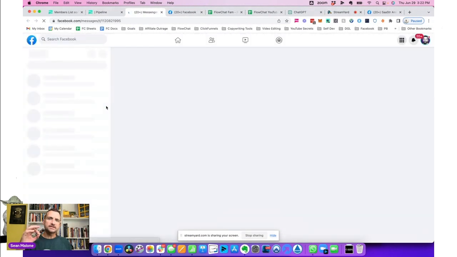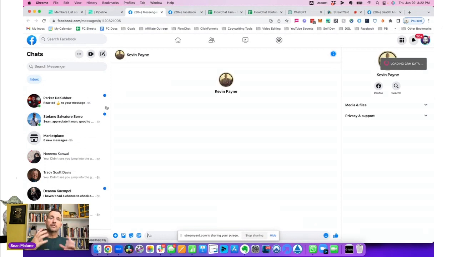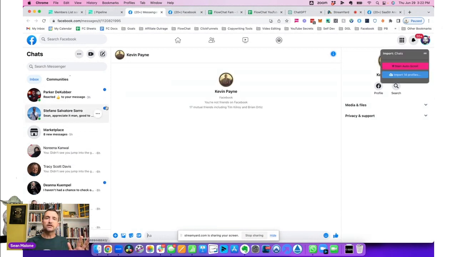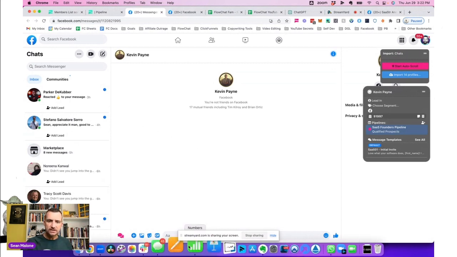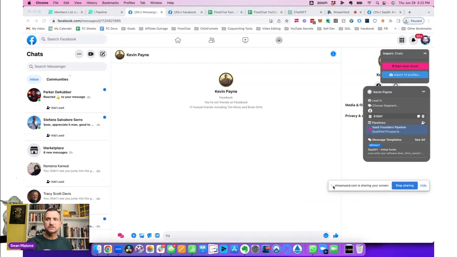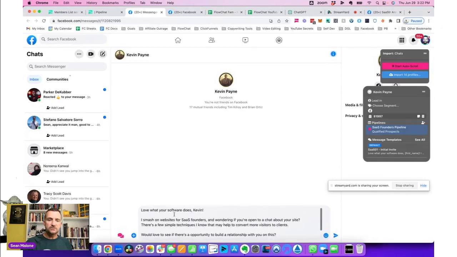And when I hit the messaging button inside of FlowChat, two things happen. Number one, my initial message I want to send to Kevin is copied to my clipboard. And number two, I'm right here in the direct message inbox with Kevin, about to send a message to somebody who's a dead-on ringer for exactly who I'm working with. So I just right-click here and hit paste. And you can see my first message.